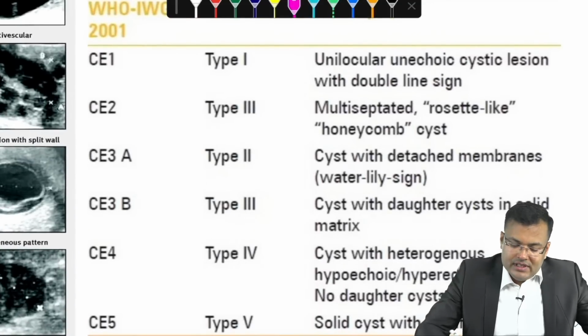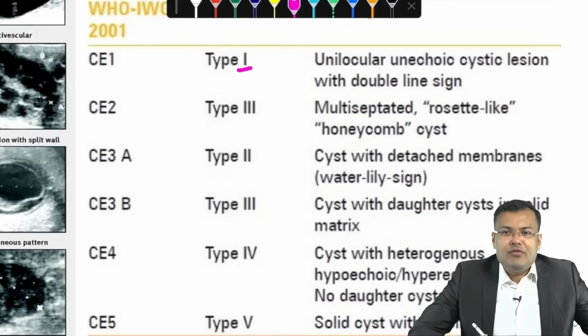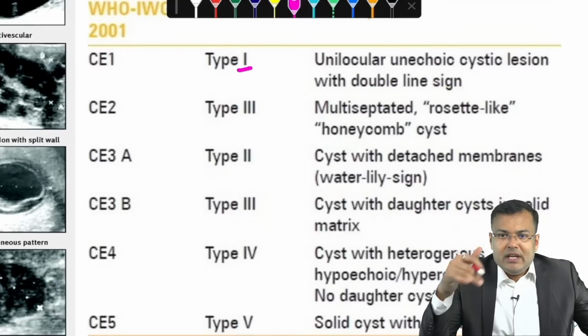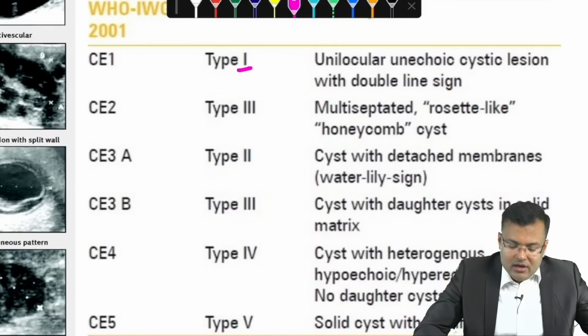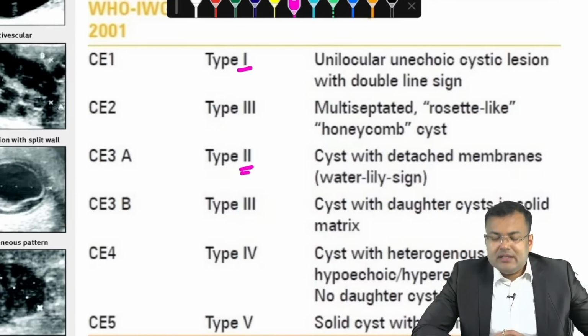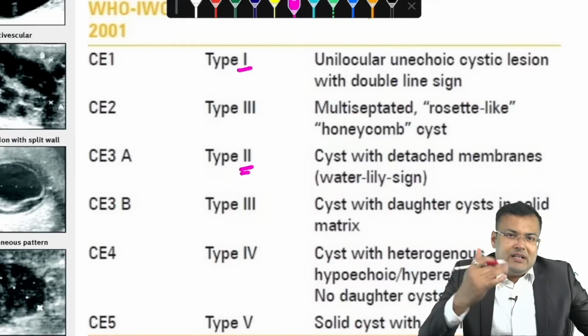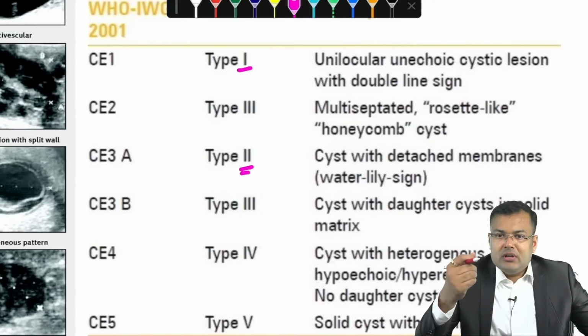Okay. Now, what is type 1 according to Gharbee classification? There is a simple fluid collection, a unilocular anechoic cystic lesion with double line sign. So, simple fluid collection. What will happen in type 2? There is a detached membrane. When a detached membrane is there, it is known as water lily sign.